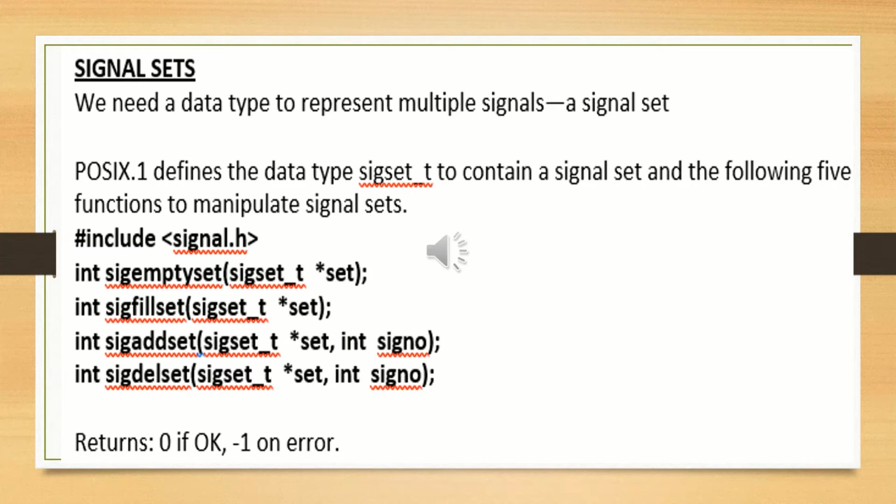The function sigaddset adds a single signal to the existing set, and the sigdelset function removes a single signal from the existing set. Like that, we have different types of functions to set the corresponding signals, to perform the operation of emptying, filling, adding something, or deleting something from the existing signal set.